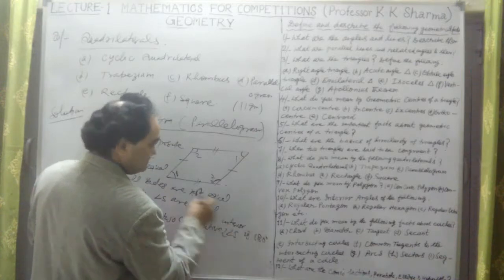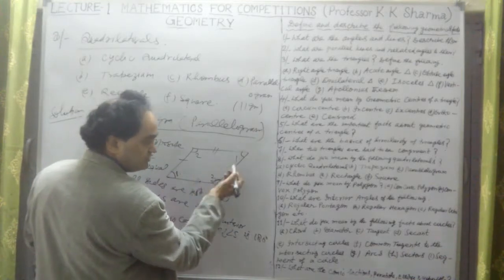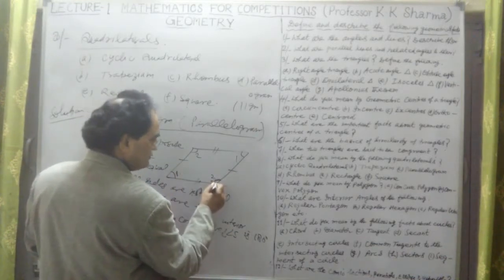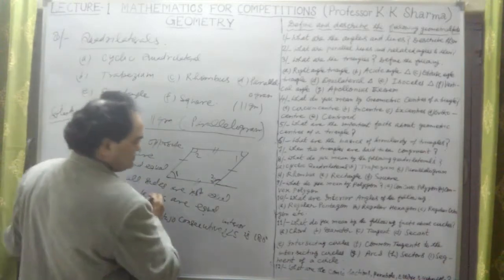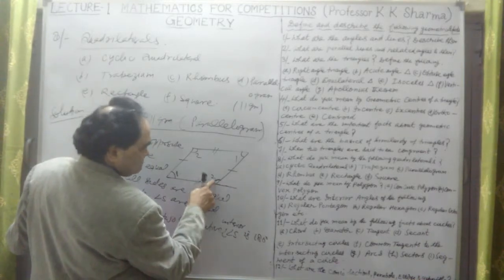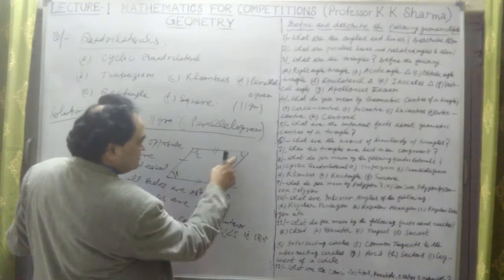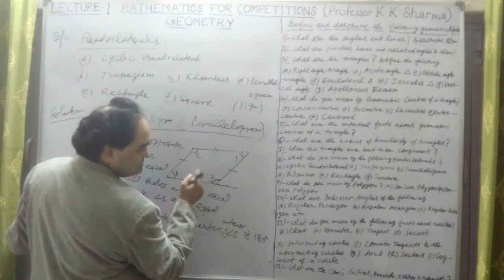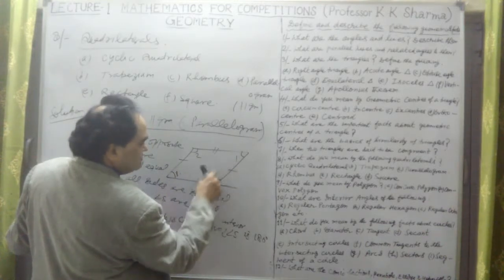Interior angles is 180 degree. Sum of this plus this is 180 degree. Why is this there? Because now this angle is 180. Reason is, if this angle equal to this equal to this.